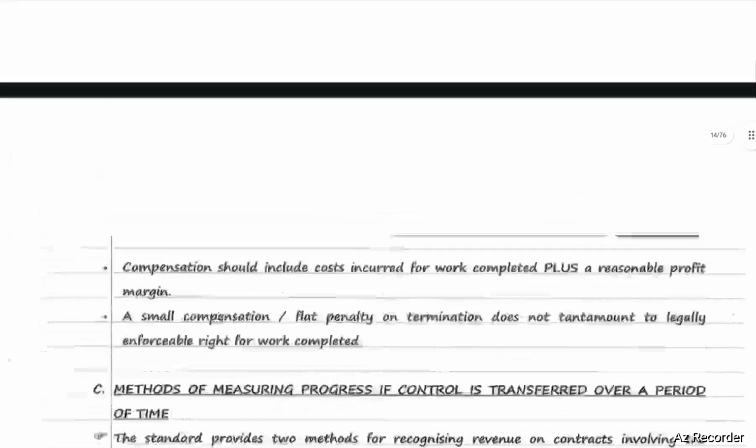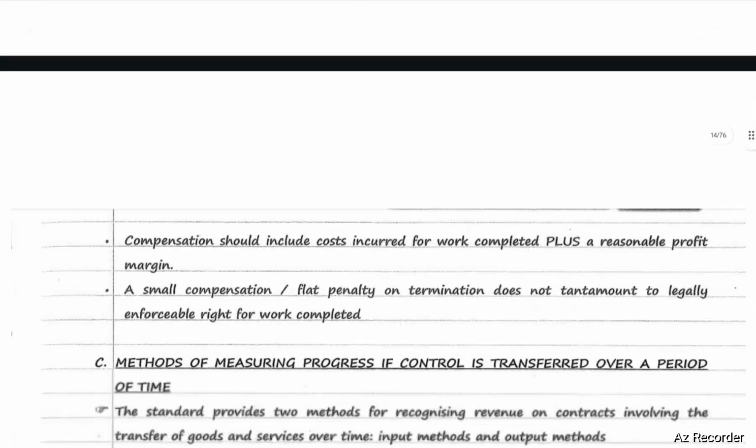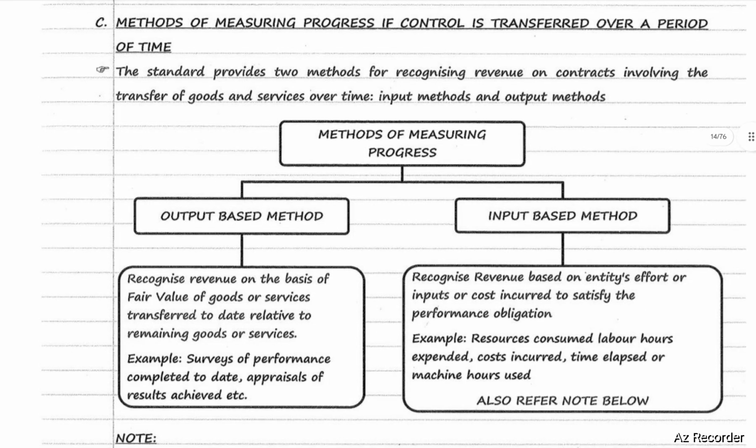Next, transfer of control at a point in time. If none of the three cases are met, then revenue is recognized at a point in time. Next, what are the methods of measuring progress if control is transferred over a period of time? There are two methods for recognizing revenue on contracts involving the transfer of goods or services over a period of time. First one is the input method, second one is the output method.